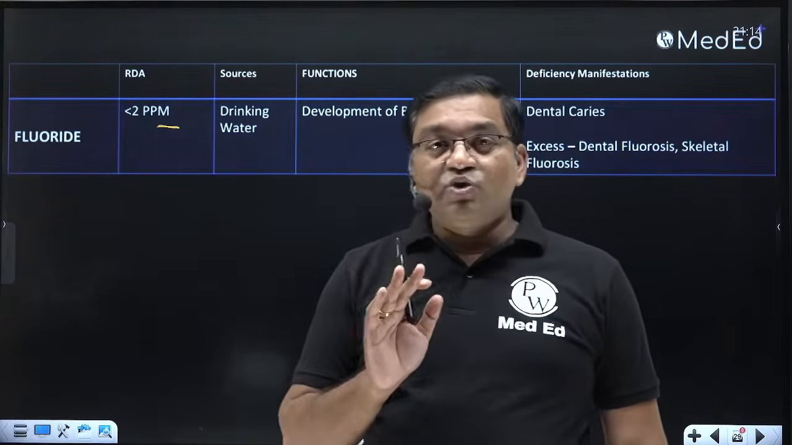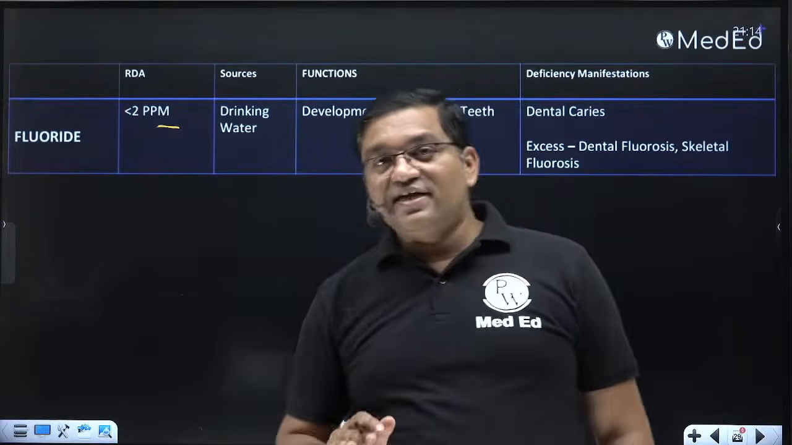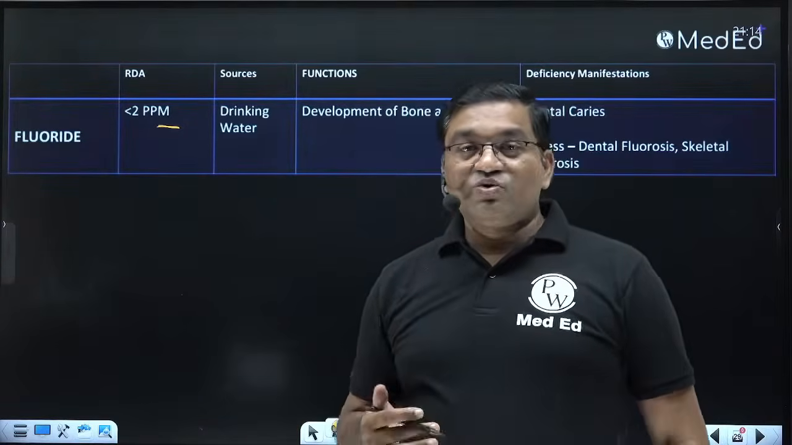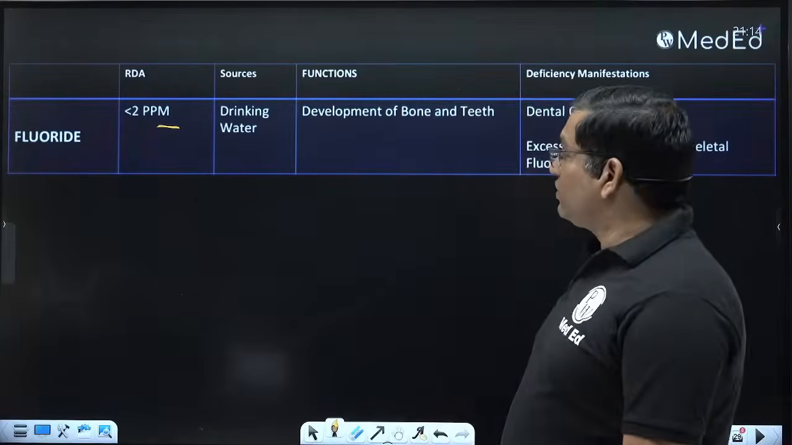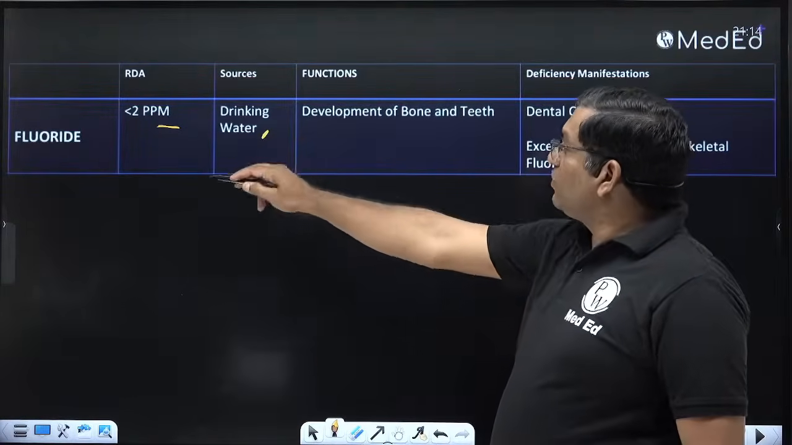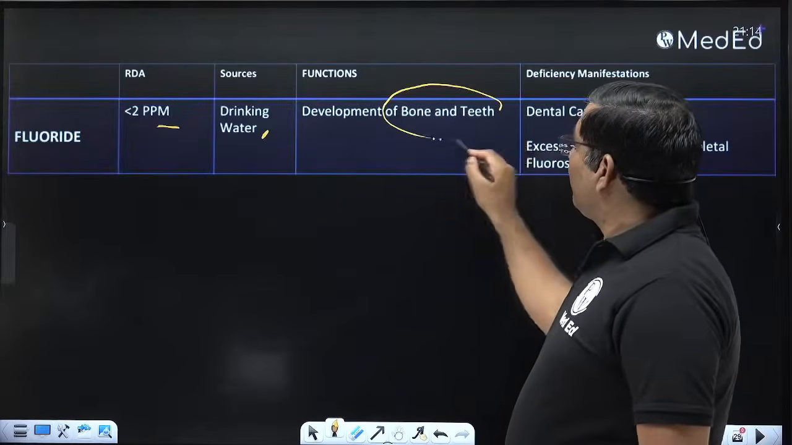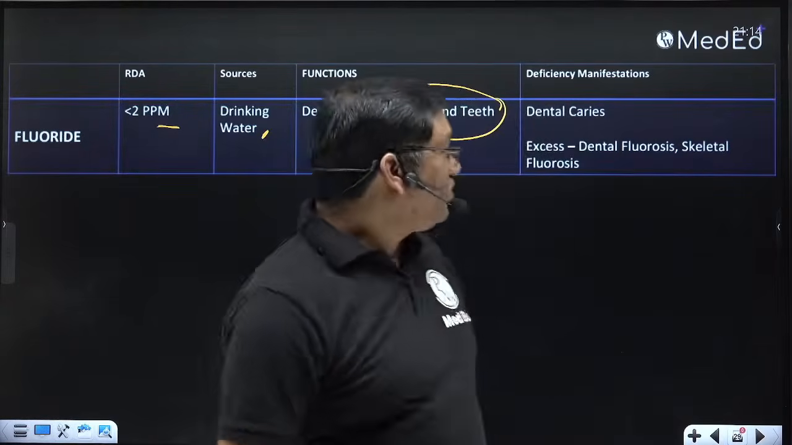A level less than 0.5 ppm causes dental caries, while excess, more than 5 ppm, and more than 20 ppm, causes dental and skeletal fluorosis. So fluoride is present in drinking water. It is important for the development of bone and teeth.